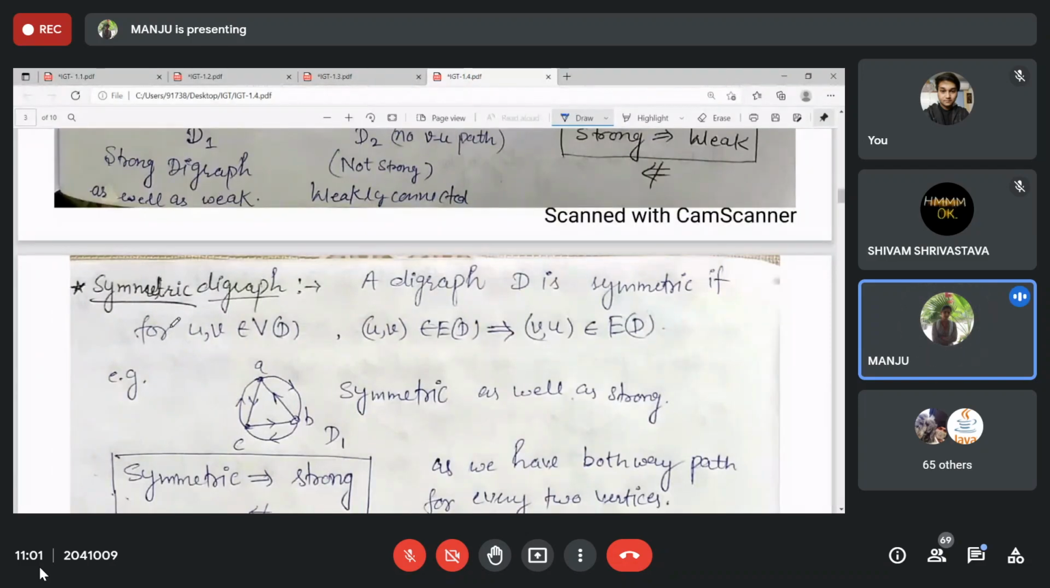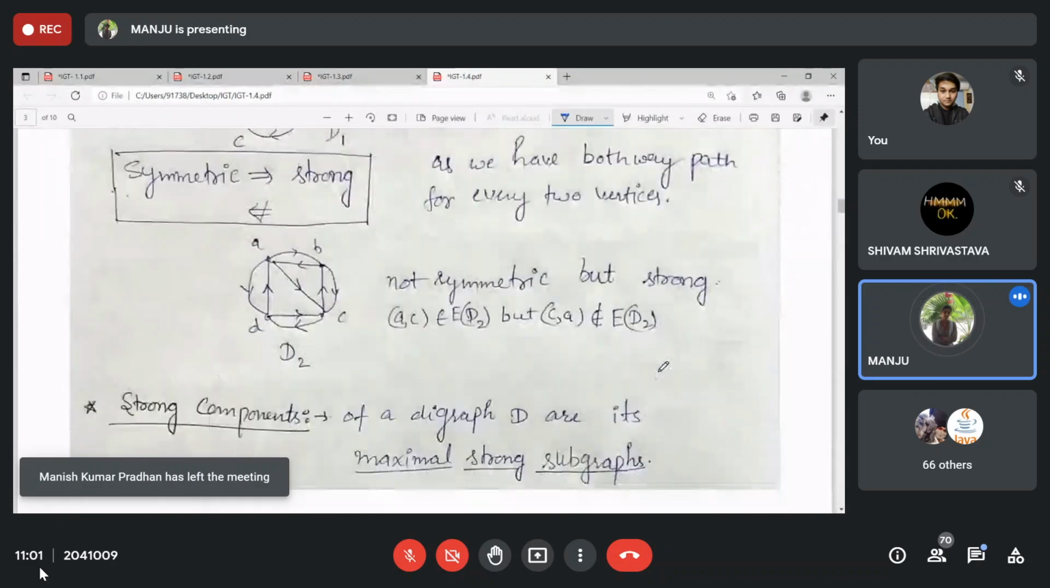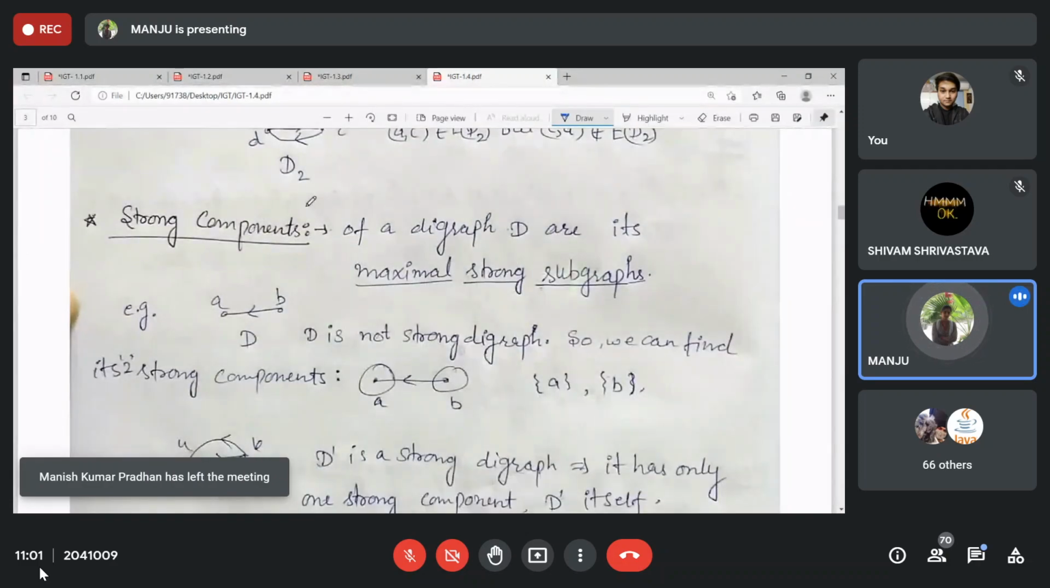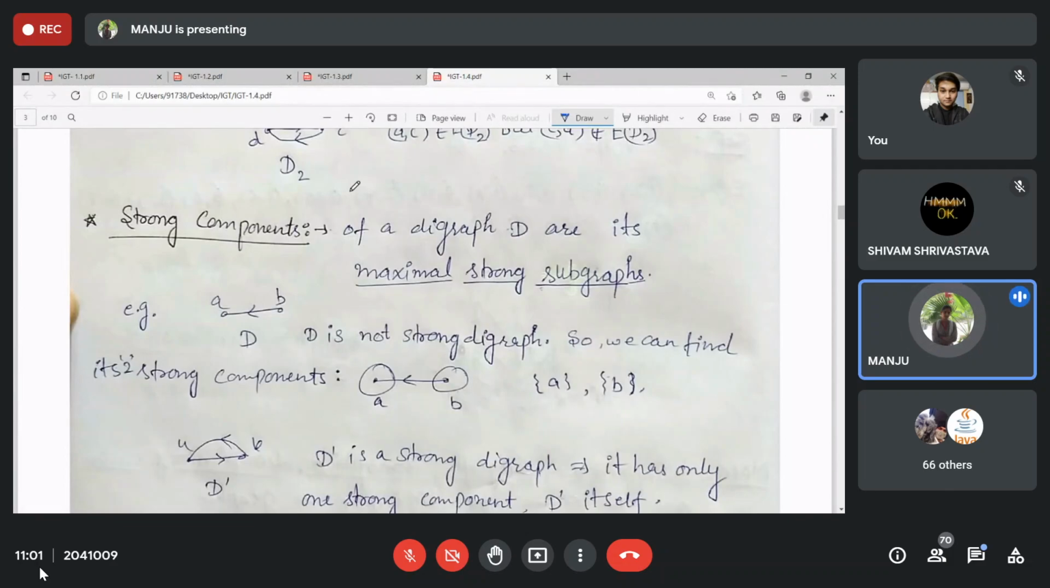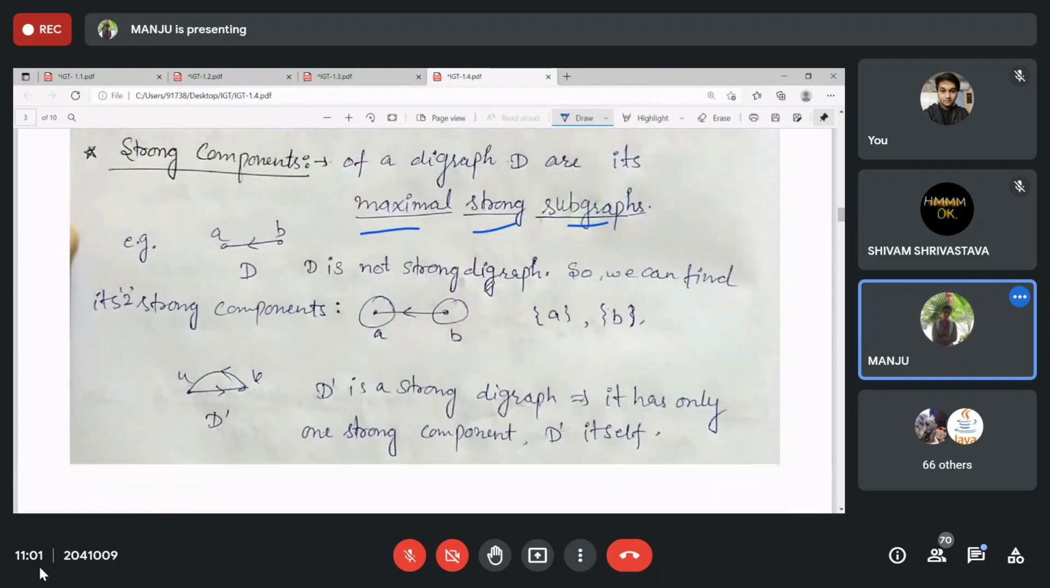Symmetric means if there exists U to V, then there should exist V to U. Symmetric implies strong components. If any graph is not strong, we can find the strong component of that. A strong component is a maximal strong subgraph.